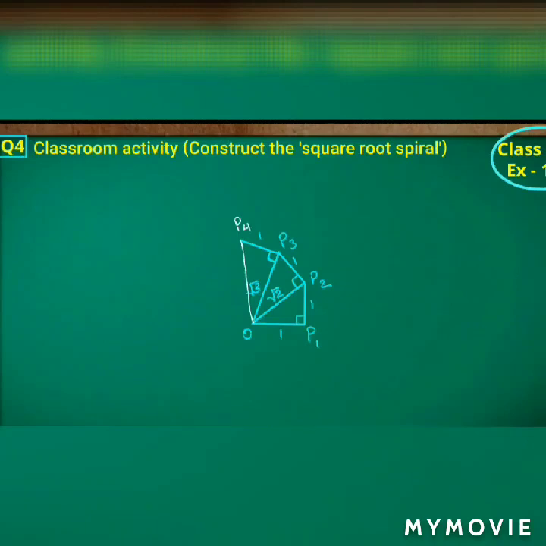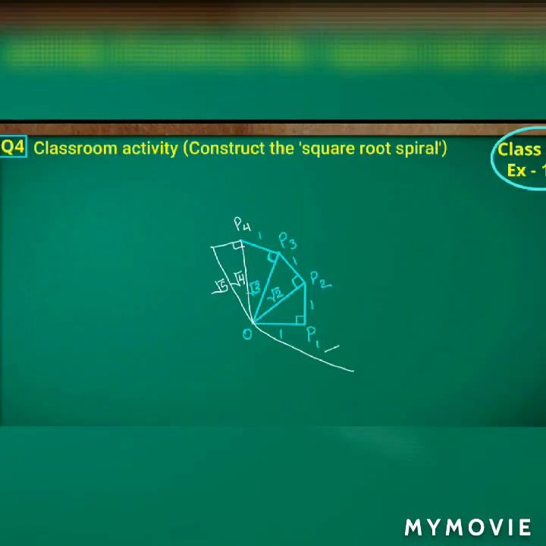So it will be continuing like that. Again the base should be root 3 and the perpendicular should be 1. So square root of root 3 whole square plus 1 square will give root 4, isn't it? In the same way, the base is root 4 and the perpendicular is 1 centimeter, which gives root 5. This is how we have to do the square root spiral. For root 5 with a 1 centimeter perpendicular, I will get root 6. For root 6 with a 1 centimeter perpendicular, again I will get root 7. So it will be continuing like that.